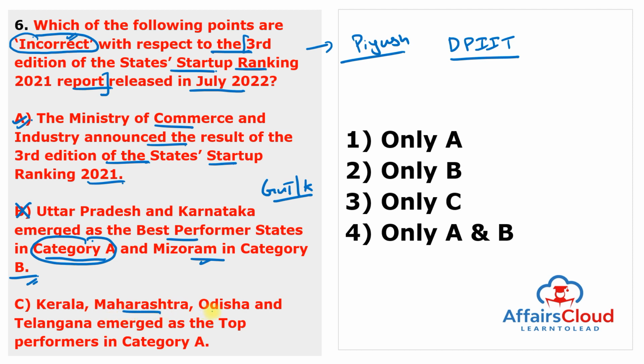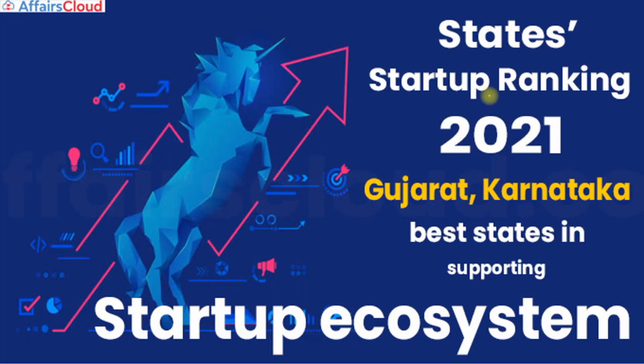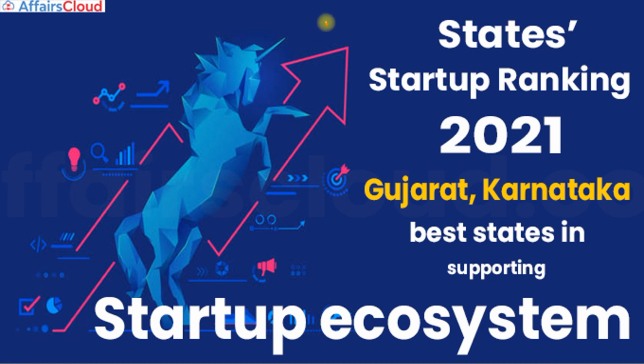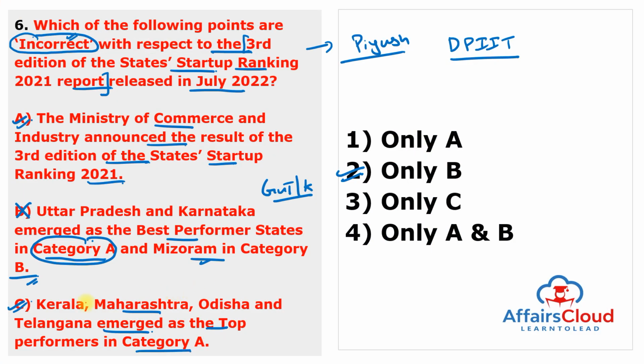Next is Kerala, Maharashtra, Odisha and Telangana emerged as the top performers in category A. This statement is also true. So the only incorrect statement is B. So the answer of this question is second. So remember, the best performer states are Gujarat and Karnataka among category A, and Meghalaya in category B. And Gujarat has been judged as the best performer state for the third time in a row. And top performers in category A, we already discussed in option 3: Kerala, Maharashtra, Odisha, Telangana, and Jammu and Kashmir in category B. You can remember Jammu and Kashmir in category B.